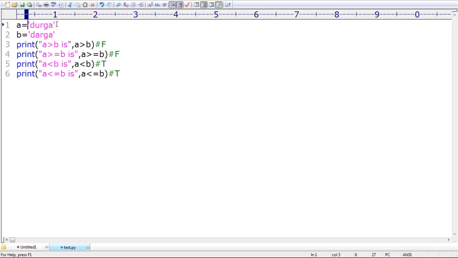Correct. True is the bigger, false is the smaller. Because internally, true means 1 and false means 0. That's why it is going to consider their internal values. So A greater than B, true. A greater than or equal to B, true. A less than B, false. A less than or equal to B, false only.